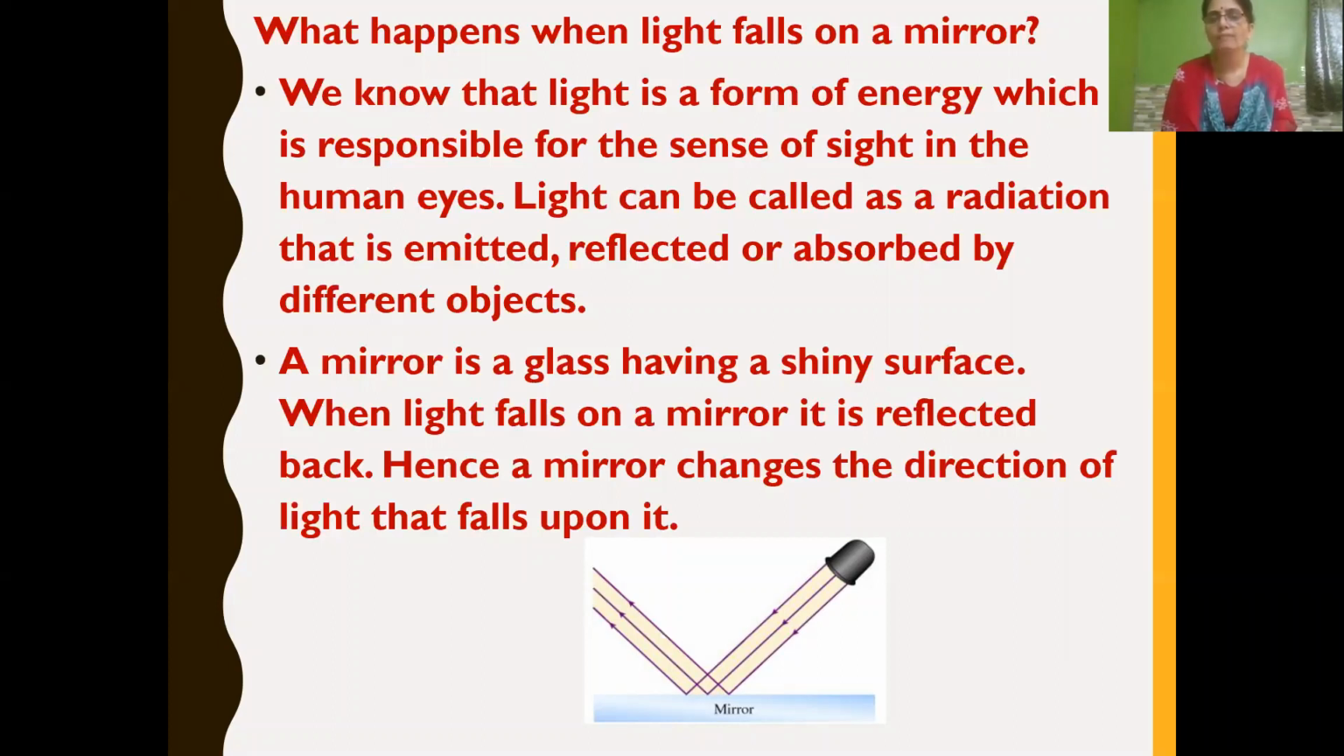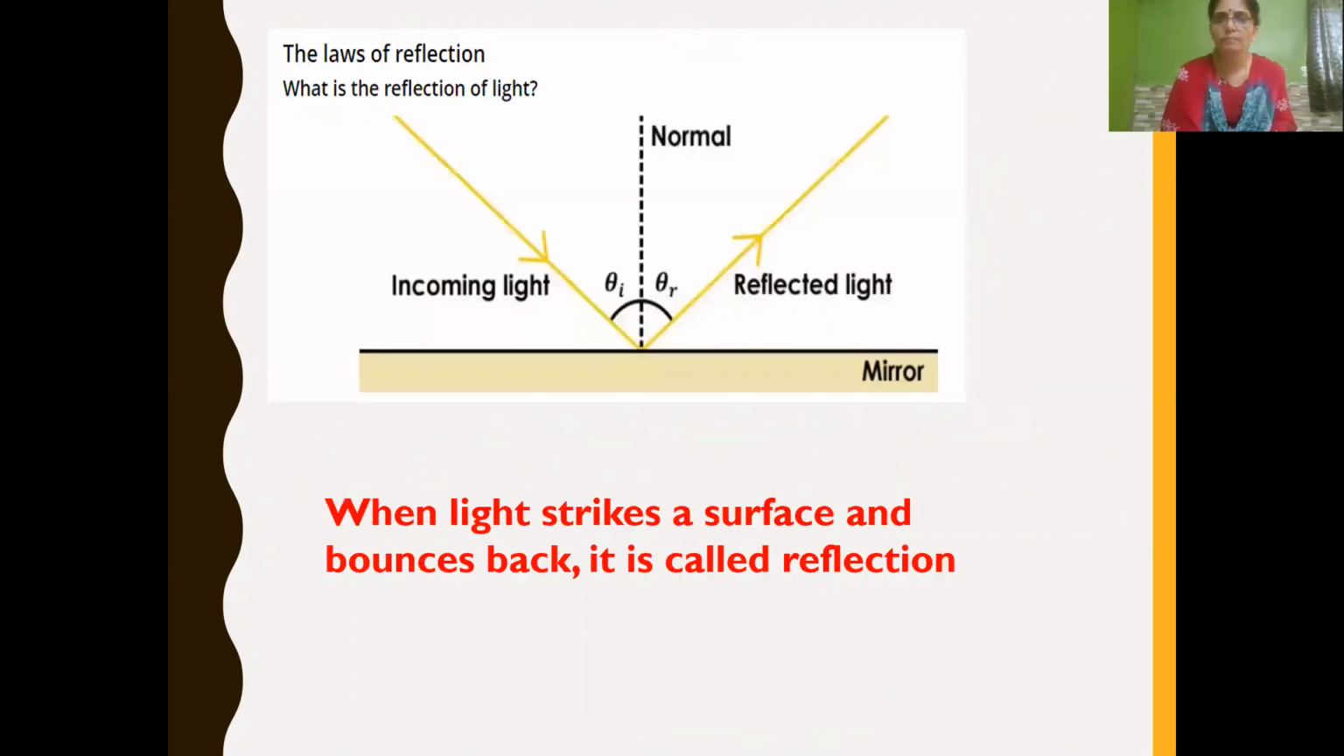And when the light falls on a mirror, what is a mirror? A glass having a shiny surface is called a mirror. When light falls on a mirror, it is reflected back. Hence, a mirror changes the direction of light that falls on it.